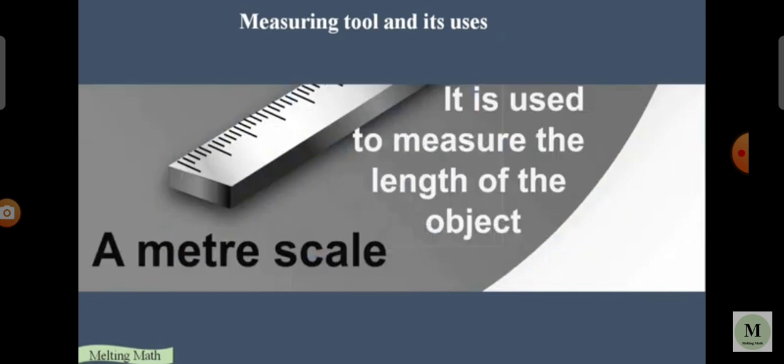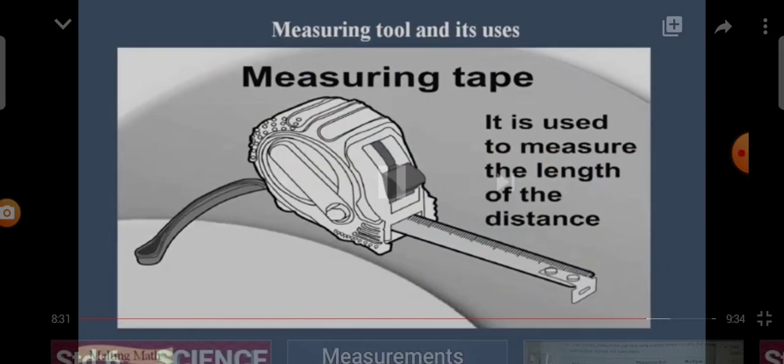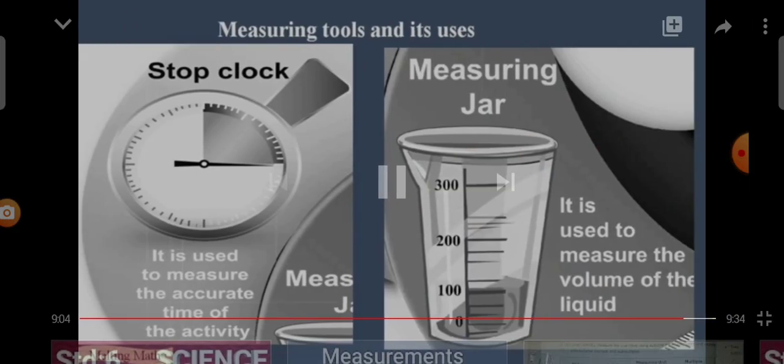Now we see some measuring tools and their uses. First one is a meter scale. It is used to measure the length of an object. Measuring tape. Measuring tape is used to measure the length of a distance.